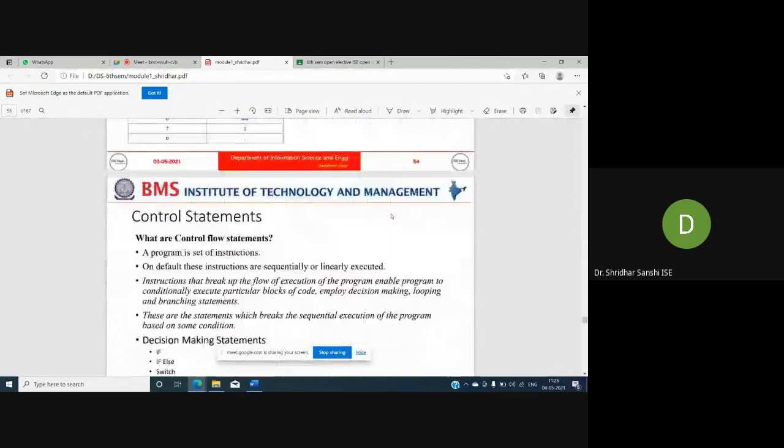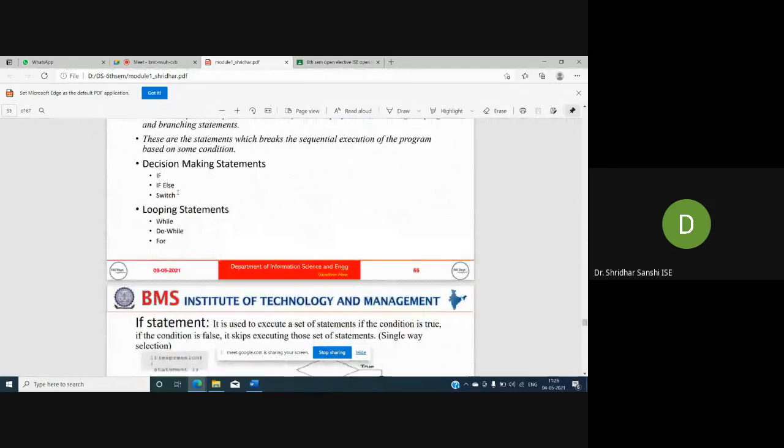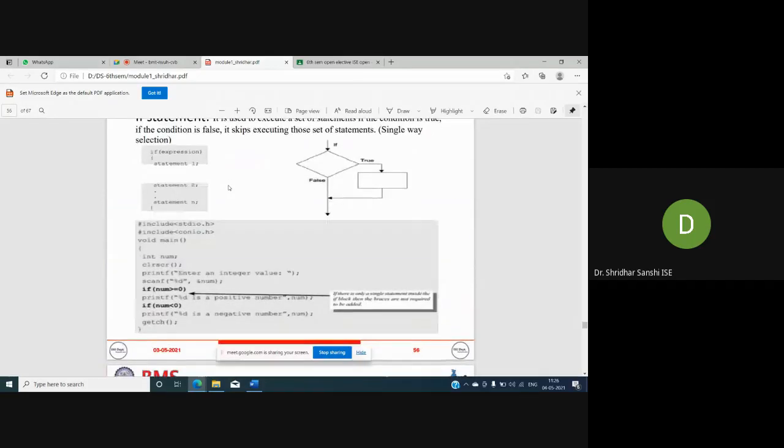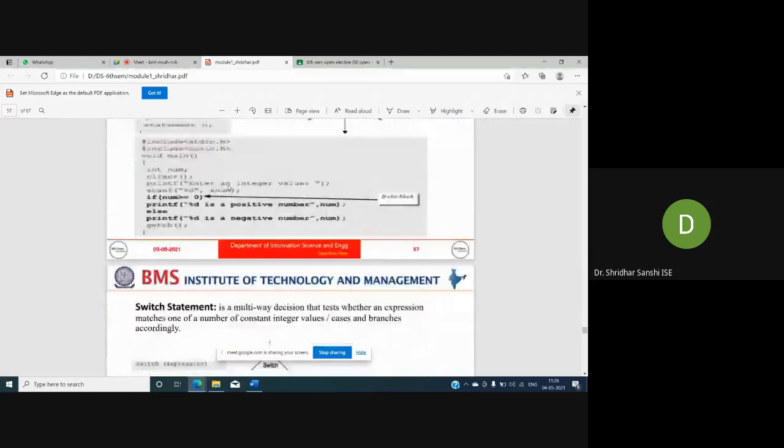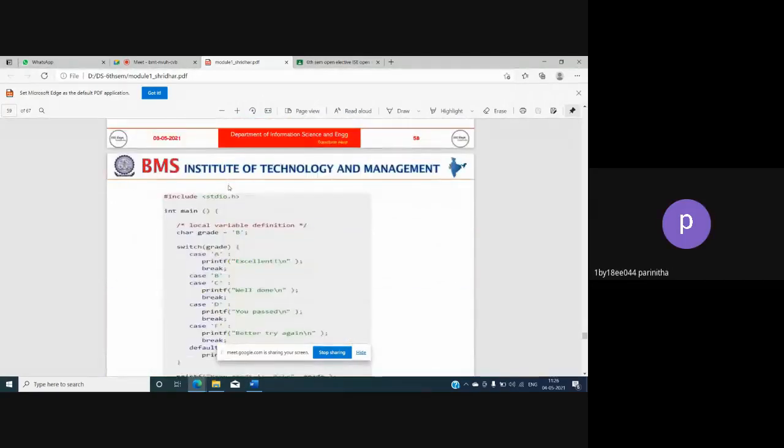So I hope you understood these instructions. Okay, if else, if you have not understood, I will repeat once again. Please ask me. Understood? Yes, sir. Okay.